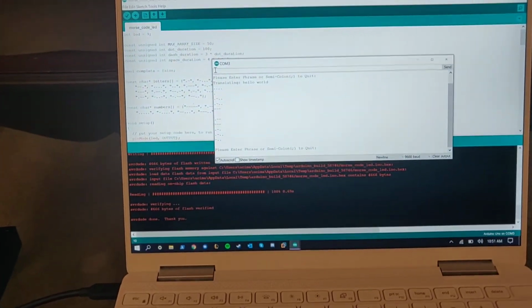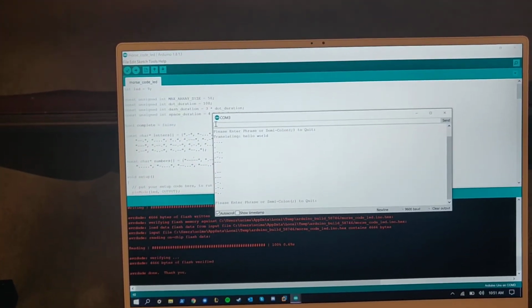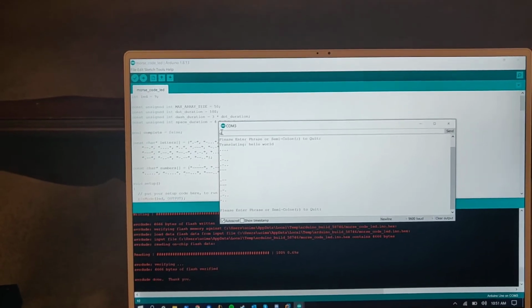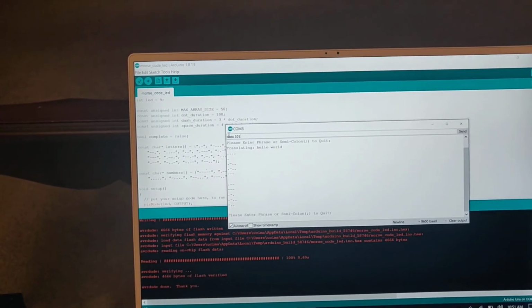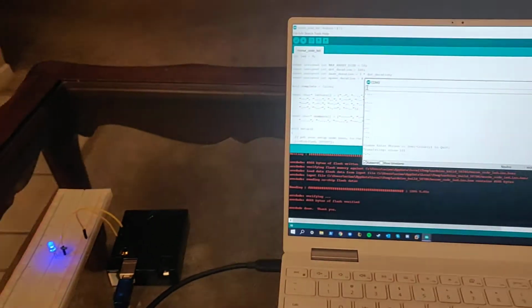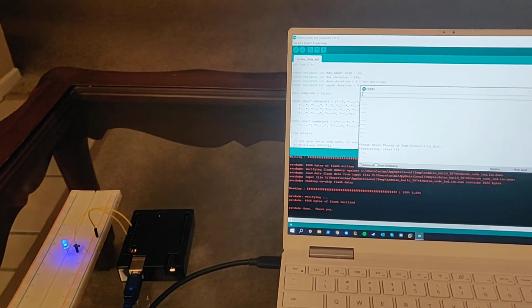So we can do anything we want, and it allows us to do it. So we can say class 101, and we can send that, and it'll also translate that.